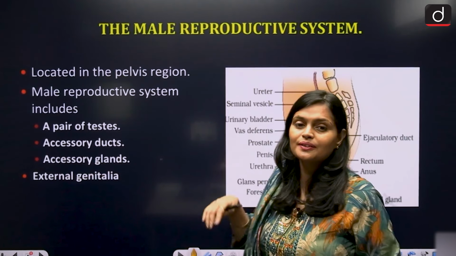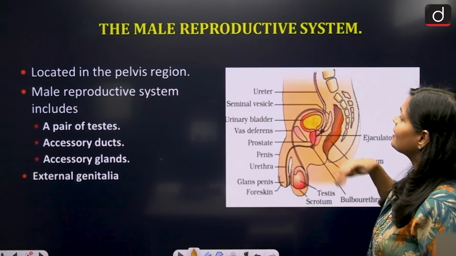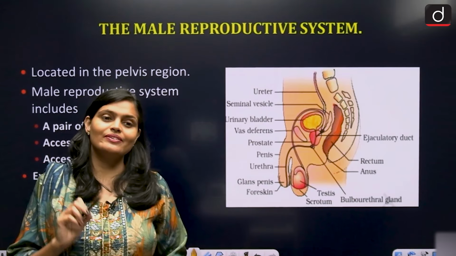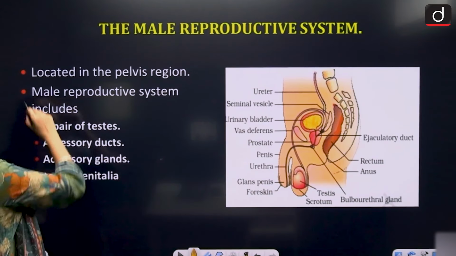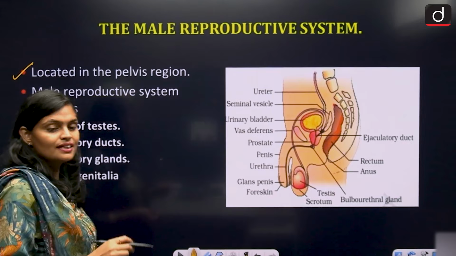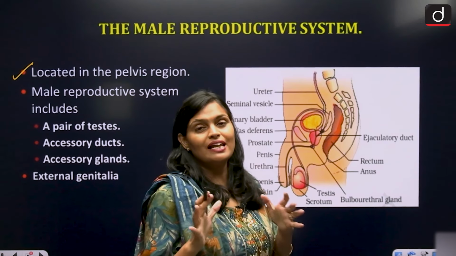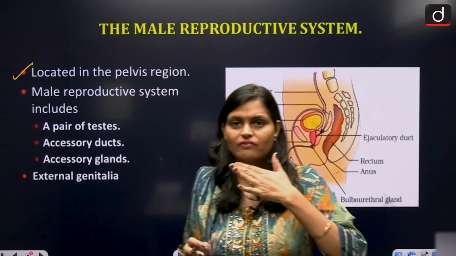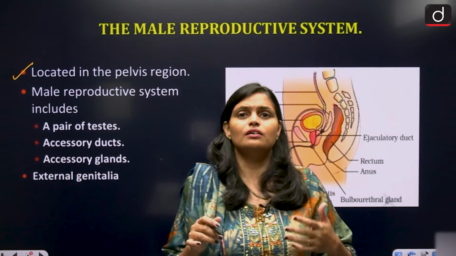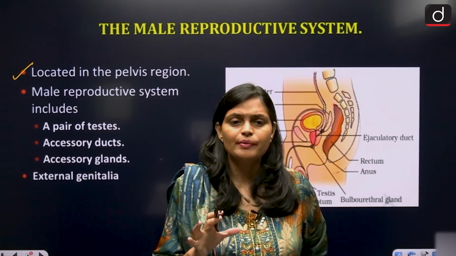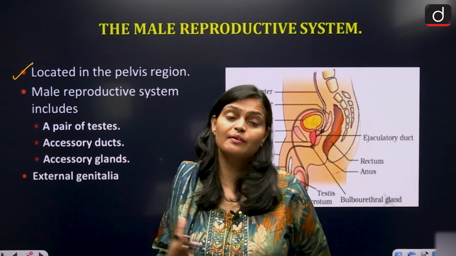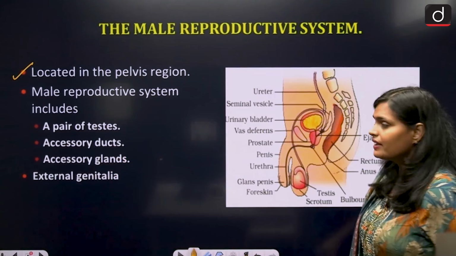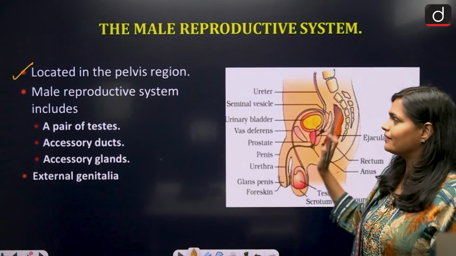Okay, so here the male reproductive system is located in the pelvis region. Basically it is located in the pelvis region. Where is the male reproductive system? You will get it like you have lungs in the chest, you have kidney at the back. Similarly, the male reproductive system is present in the pelvic region. Pelvic is the back region.